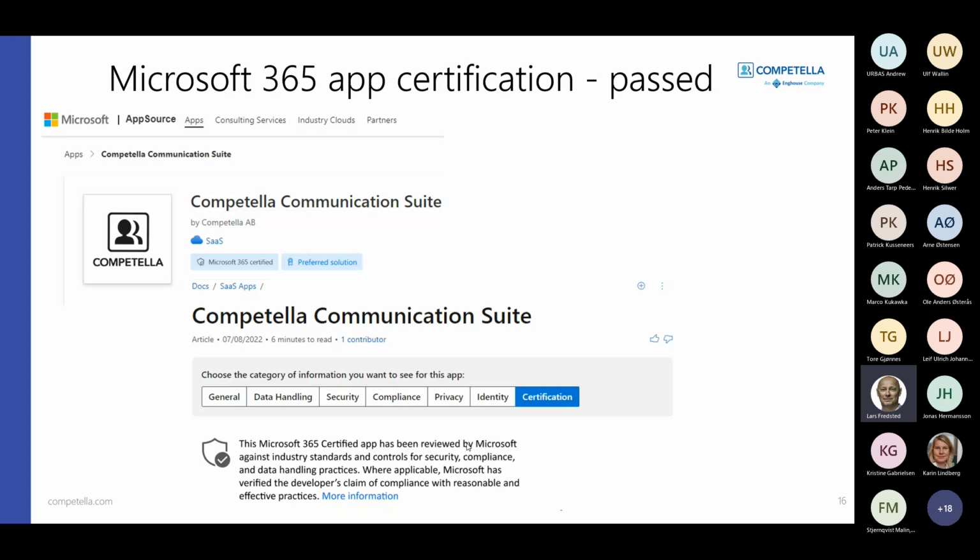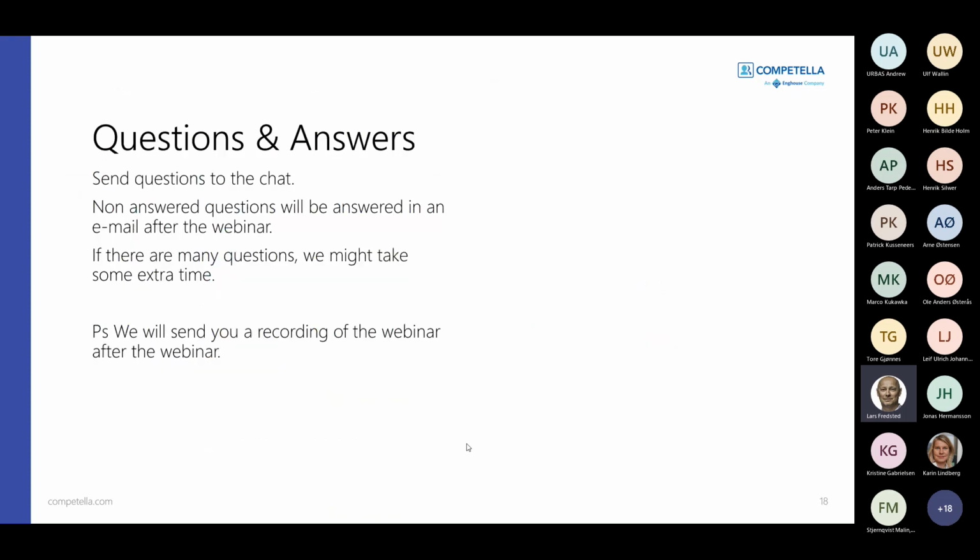What will follow soon is the actual contact center certification for Teams, and it's actually just small stuff that we need to hand over, and then we will be published on the certified contact centers for Microsoft Teams on their web page. That ends the, I would say, extended demo and presentation that we have today.